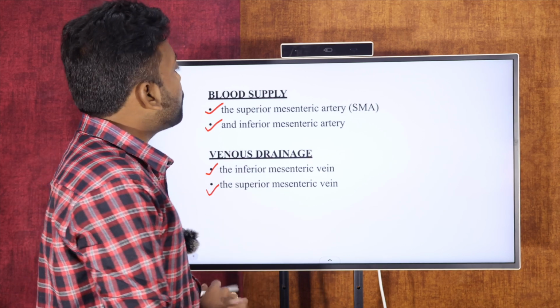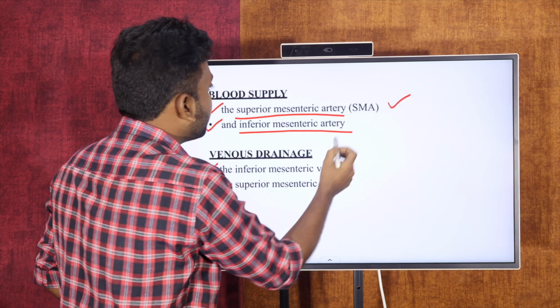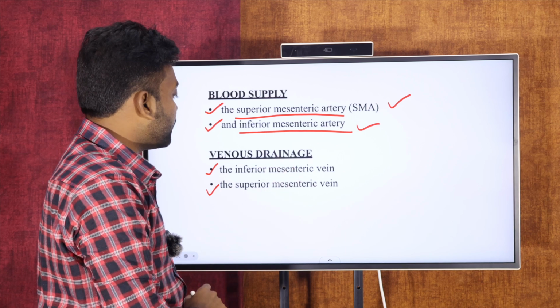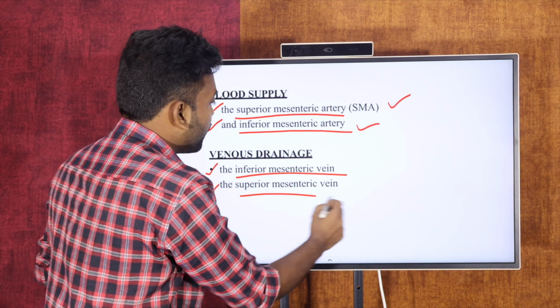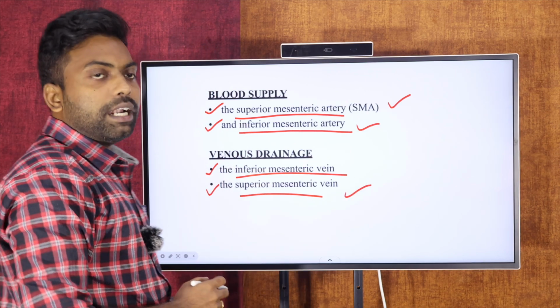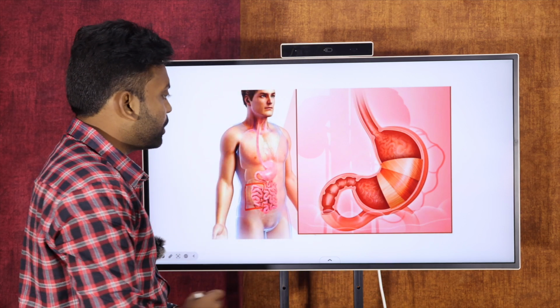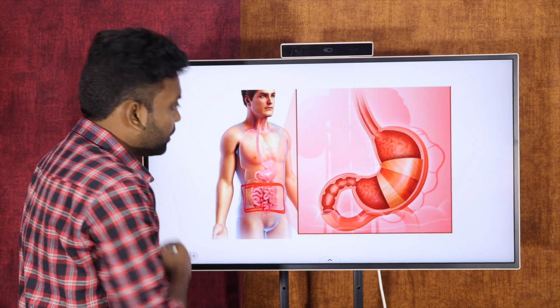Finally, what is the blood supply? There are two arteries: the superior mesenteric artery and the inferior mesenteric artery. The venous drainage is through the inferior mesenteric vein and the superior mesenteric vein. This is the blood supply of the large intestine. In the diagram you can see where the large intestine is located.